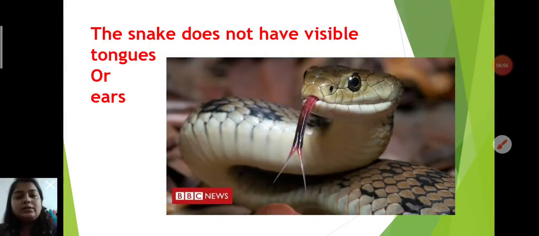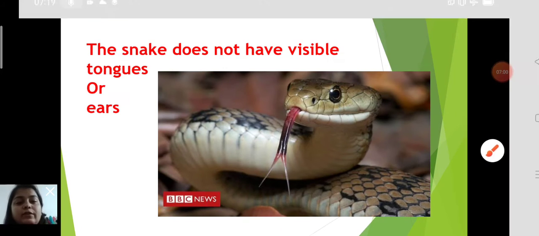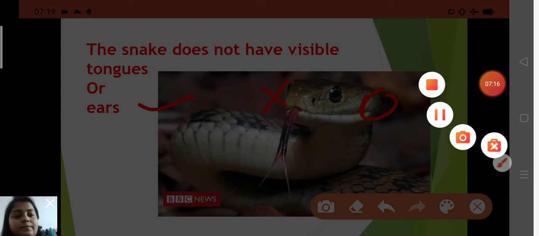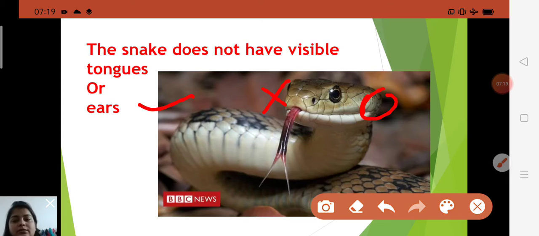The snake does not have visible tongues or ears. What will you say? Yes, the snake does not have visible ears. So which is the correct? Ears. E-A-R-S, ears. And also, children, a snake has forked tongues by which it flicks in different directions to smell its surroundings.